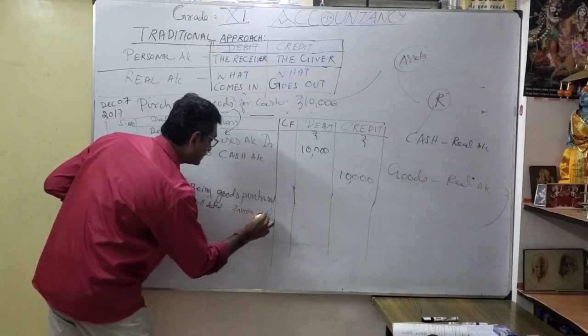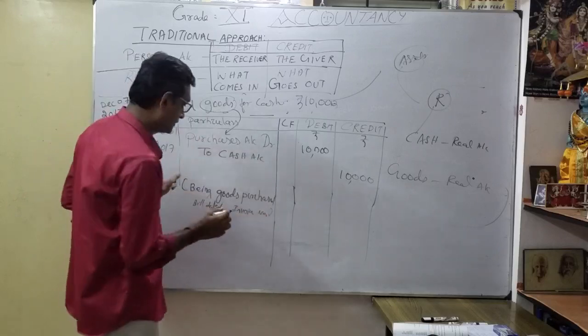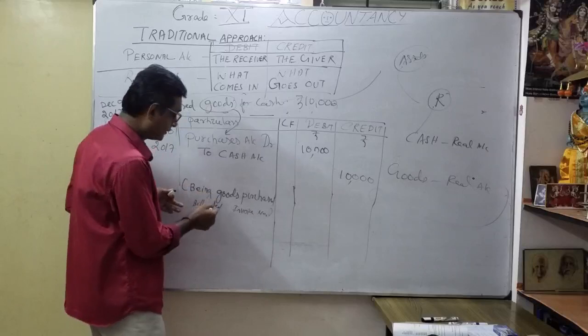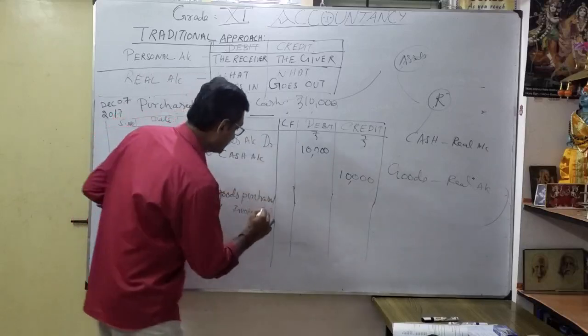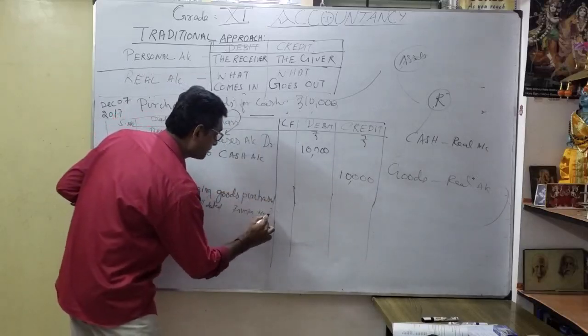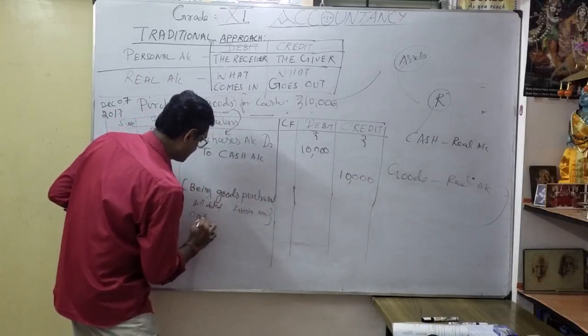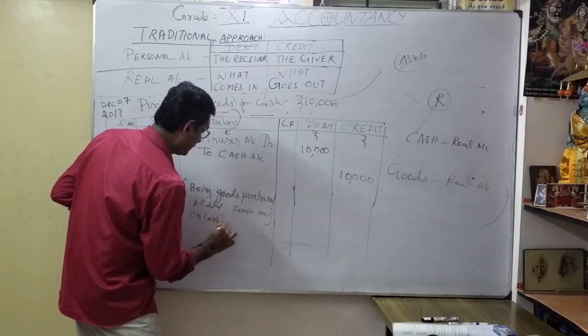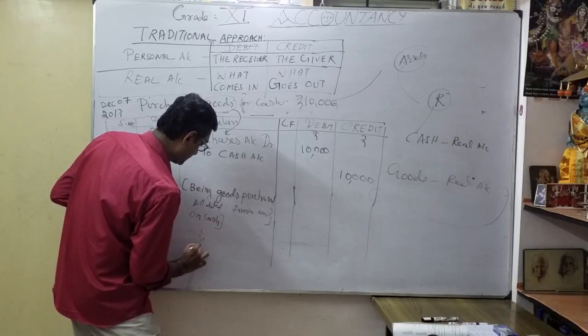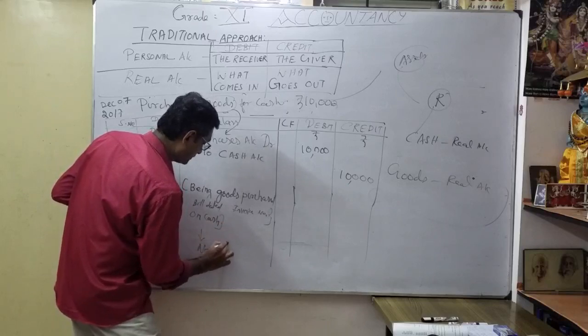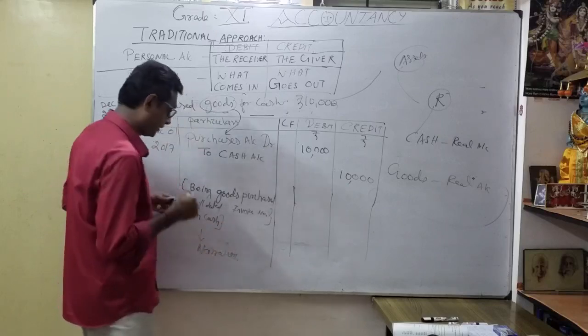Okay, like this. Here purchases are cash purchases. That's why the bill date and the invoice number we want to mention here. Being goods purchased on cash. Suppose you want to add. This is called narration. It's the completion of the journal entry.